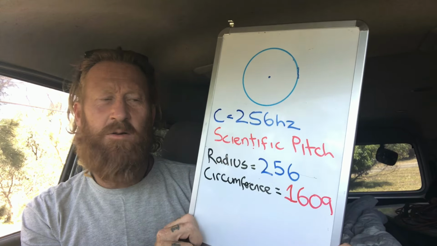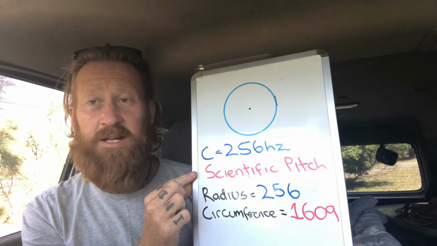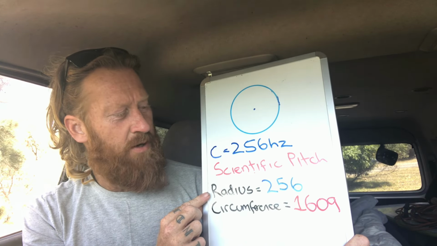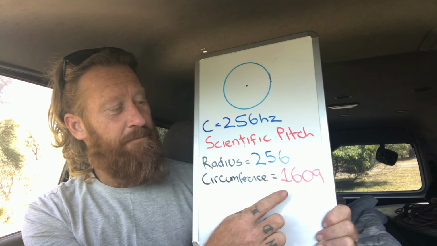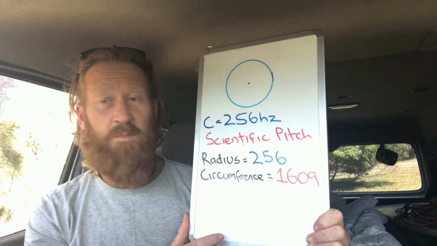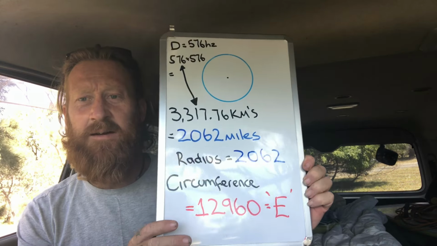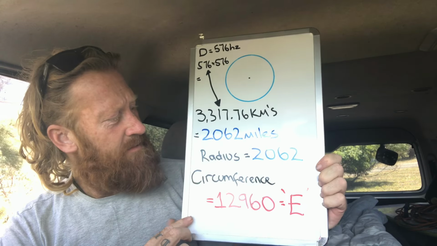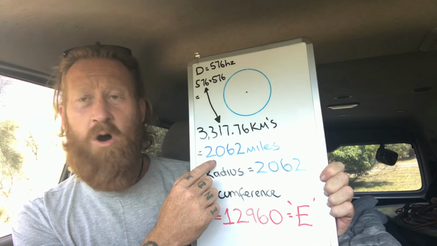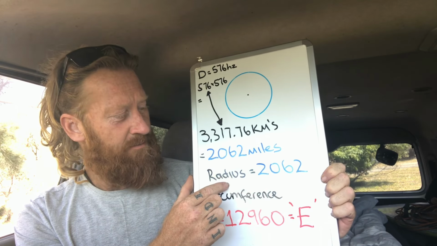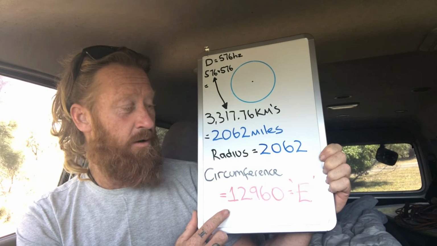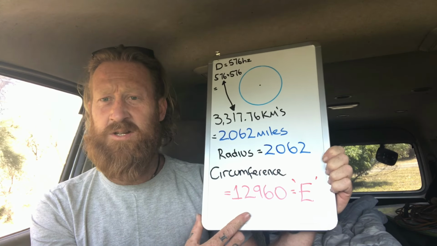And in the previous video I showed that C, which is called scientific pitch or philosophical pitch, if we draw a circle with a radius of 256, we get the circumference of 1609, and there's 1.609 kilometres to a mile. But as you can see here, a bit clearer, if we take the distance from the King's Chamber to the equator in miles, and we draw the circle with a radius of 2062, we get a circumference of the note of E and half the precession of the equinoxes.